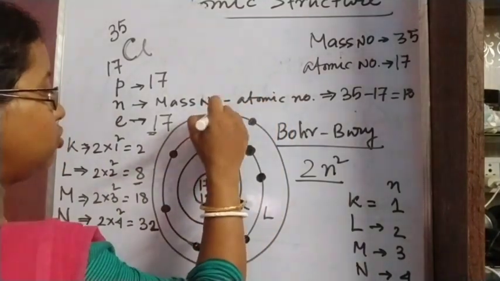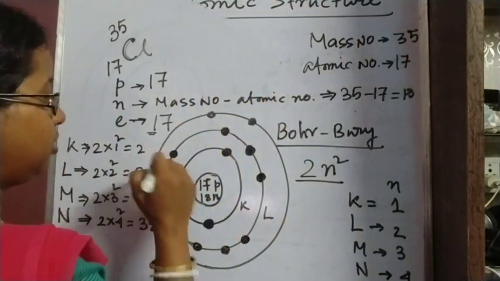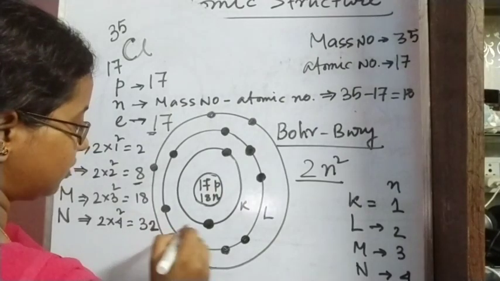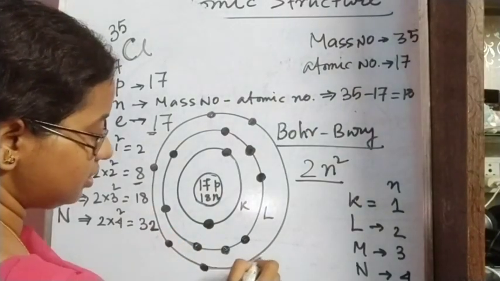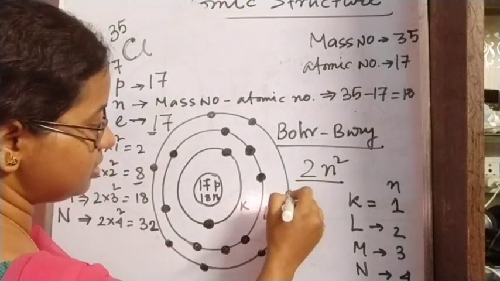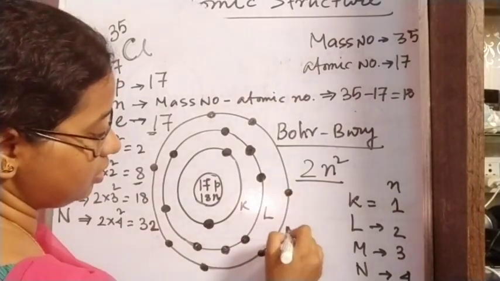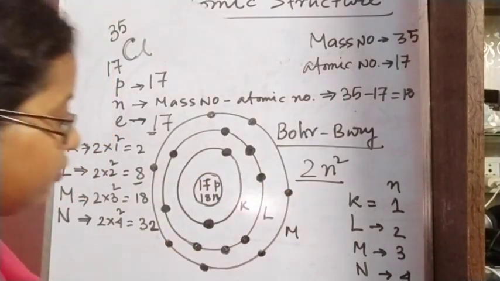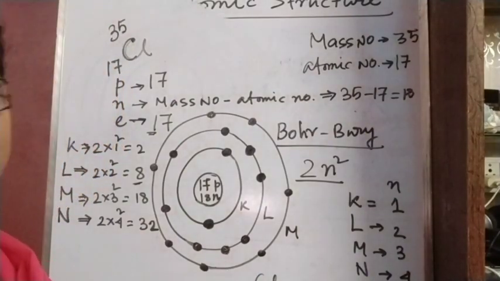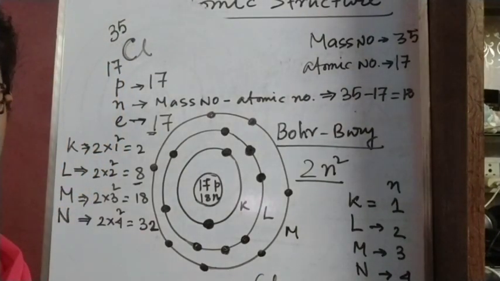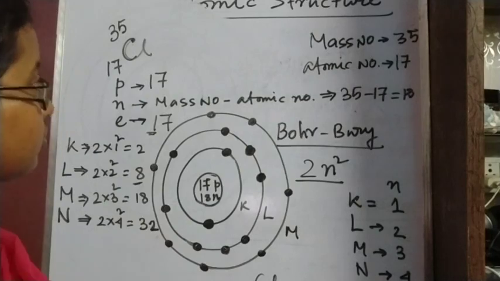So 1, 2, 3, 4, 5, 6, 7. Okay, so this is the atomic structure of chlorine.